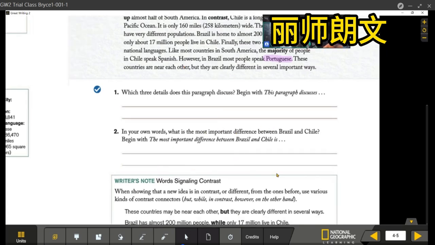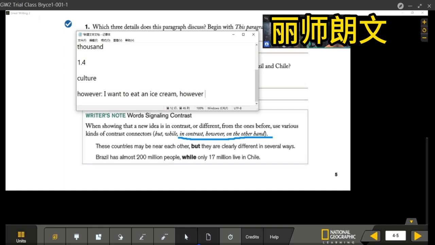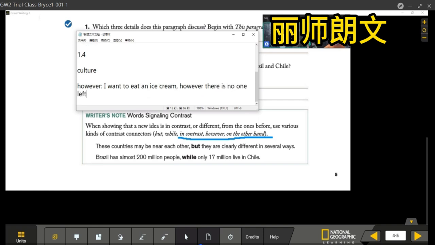Language is the most important thing. However, there is no one left in the refrigerator. I'll just type fridge. Remember to say there is no one left in the fridge. Read the sentence one more time.